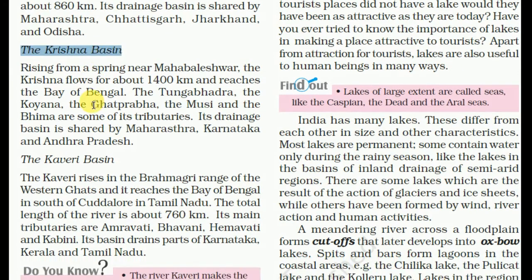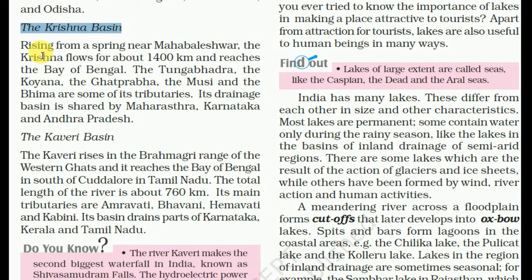The Krishna basin. Rising from a spring near Mahabaleshwar, the Krishna flows for about 1400 km and reaches the Bay of Bengal. The Tungabhadra, Koyna, Ghataprabha, the Musi and Bhima are some of the tributaries. Its drainage basin is shared by Maharashtra, Karnataka and Andhra Pradesh.